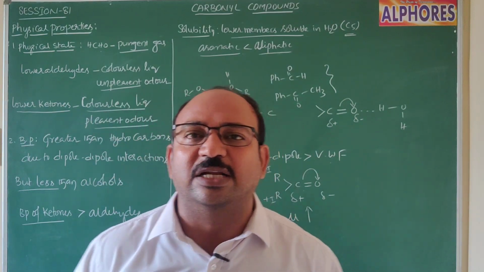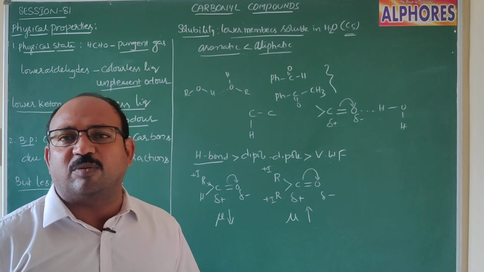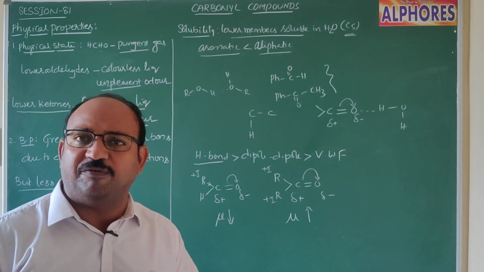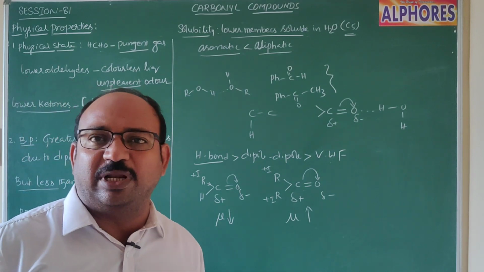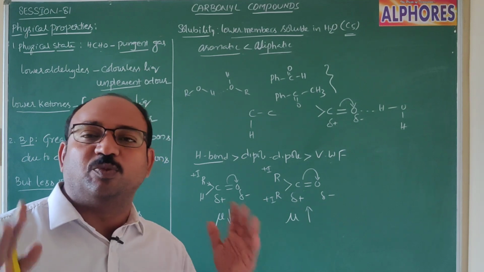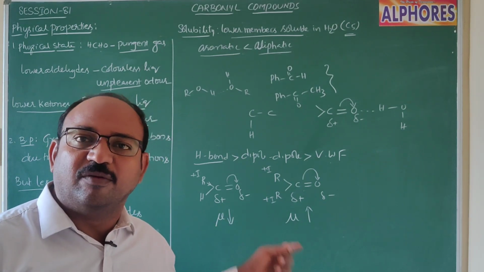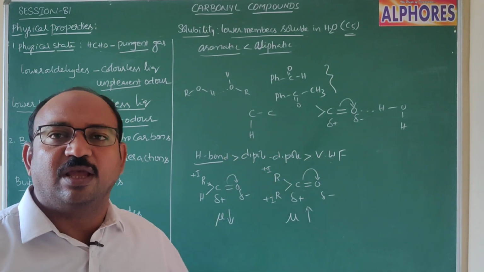Being non-polar, its solubility in water obviously decreases. In aliphatic aldehydes or ketones, there is only an alkyl group, which is not that bulky. Whereas in aromatic compounds, the benzene ring has more molecular mass and is also non-polar. Because of that, the solubility in water is less.